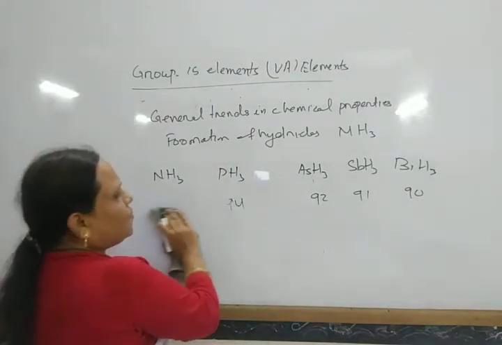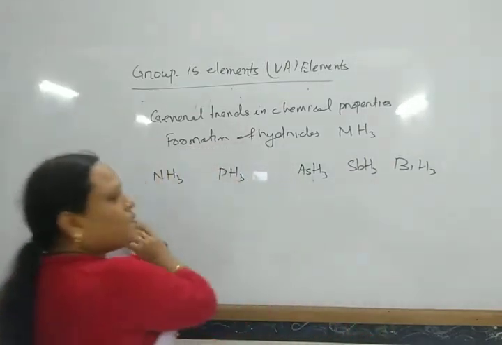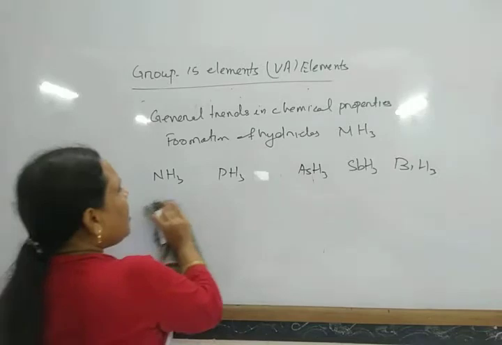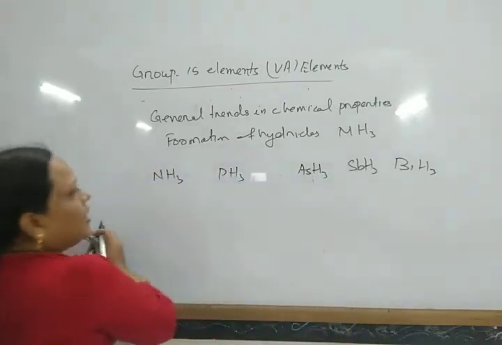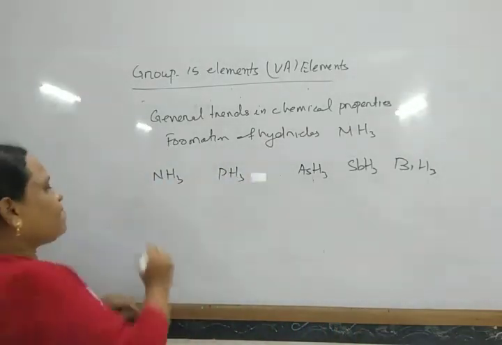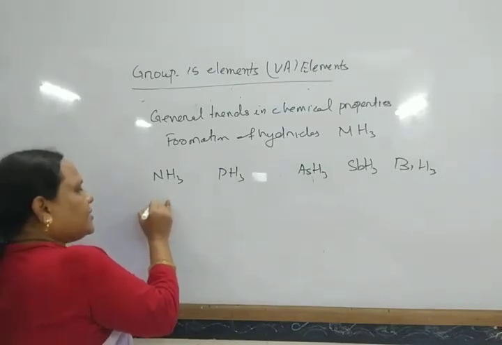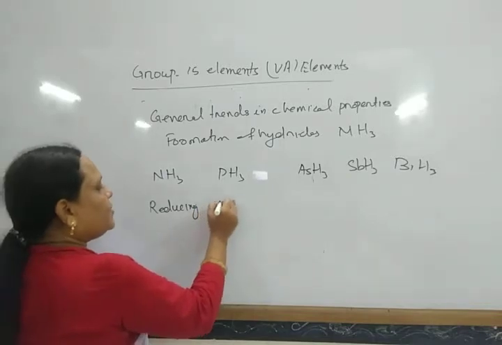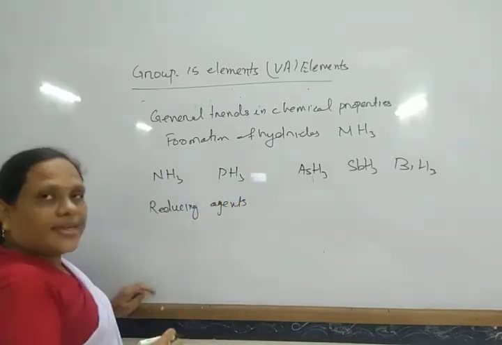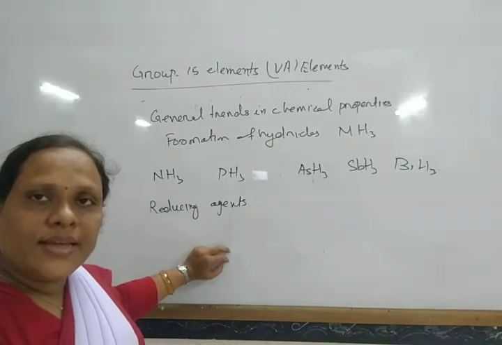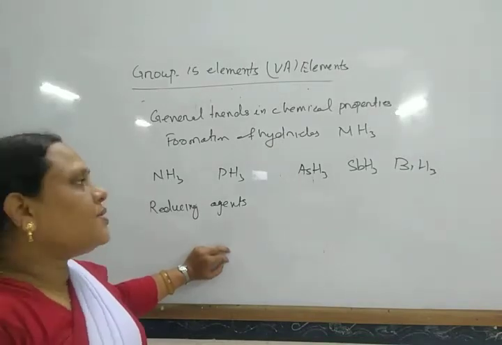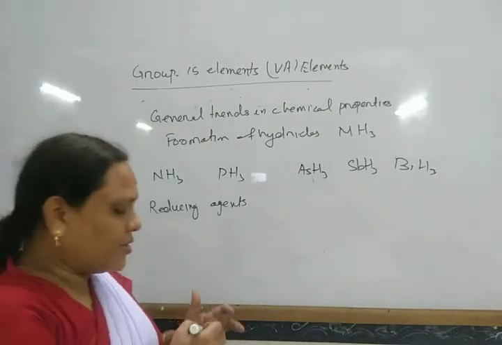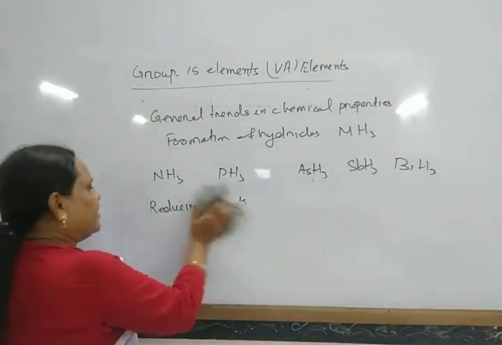And these are also polar in nature, and the polarity decreases down the group. So all these hydrides generally act as reducing agents, and this reducing character depends on their thermal stability. The less the thermal stability, the more its reducing character.